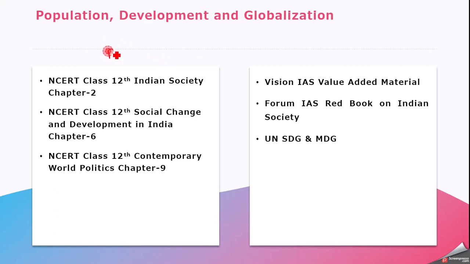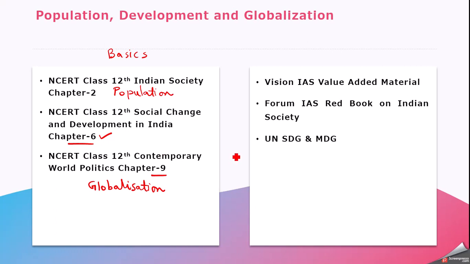For the basics of this topic, we can go through the NCERT, like the NCERT of class 12th Indian Society chapter 2. This talks about the population chapter, which is part of our syllabus. Then class 12th NCERT Social Change and Development in India chapter 6, this is also relevant. And class 12th Contemporary World Politics chapter 9, this chapter talks about the globalization phenomena. So these NCERT chapters will help you cover the basics of your syllabus.